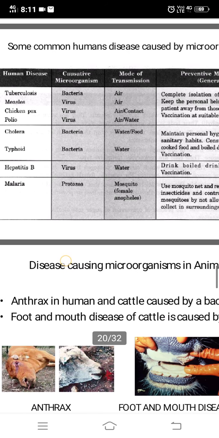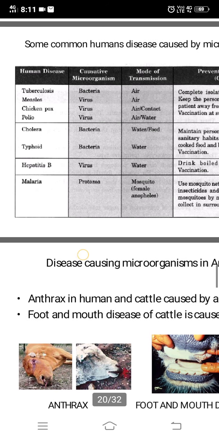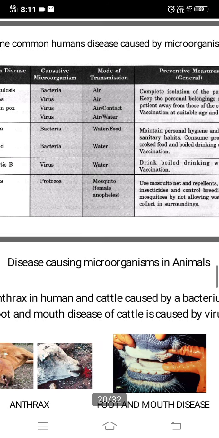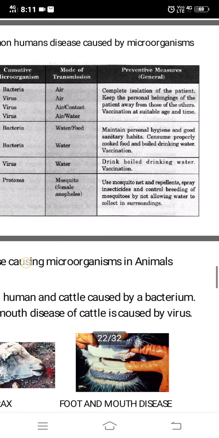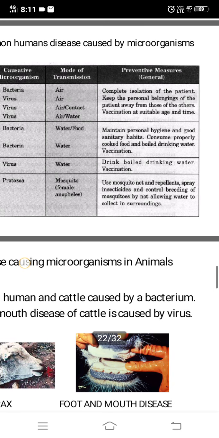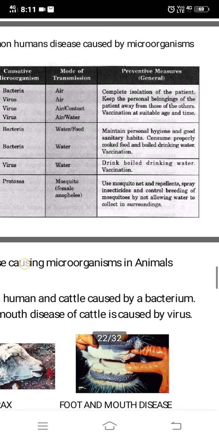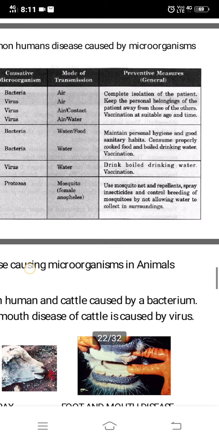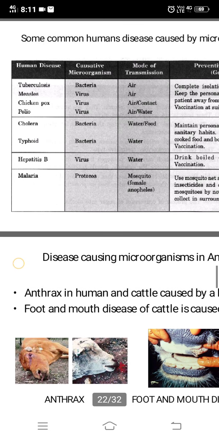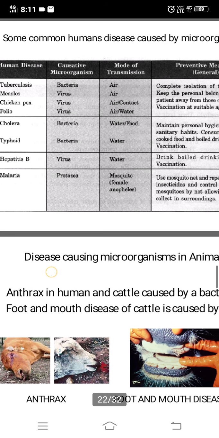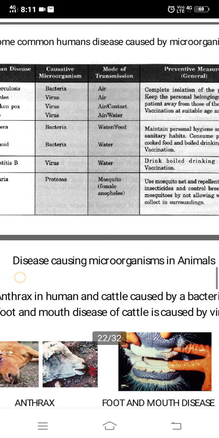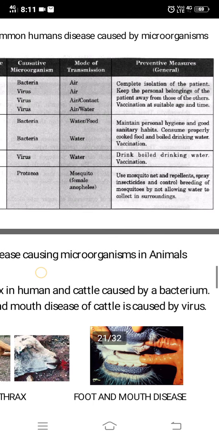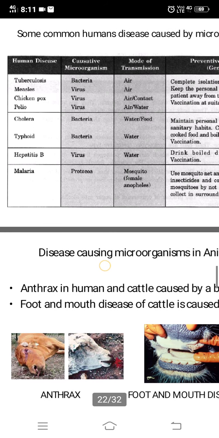Cholera is caused by bacteria, through water and food. Typhoid is caused by bacteria. Again, the mode of transmission is through water. We should maintain personal hygiene and good sanitary habits. Consume properly cooked food and boiled drinking water. Drinking water should be very pure. It's better you boil and drink it. Of course, vaccination. Hepatitis B is caused by a virus. Mode of transmission is water. Drink boiled drinking water, and of course, vaccination.